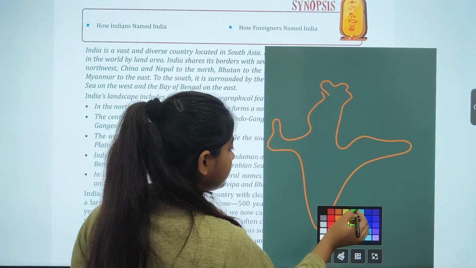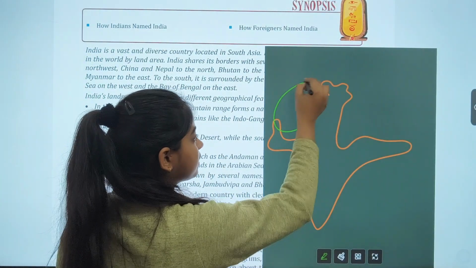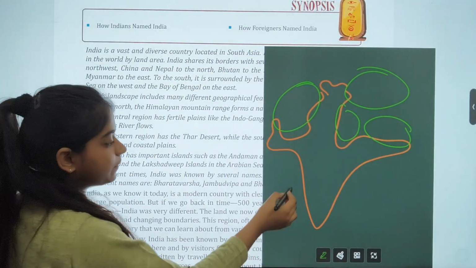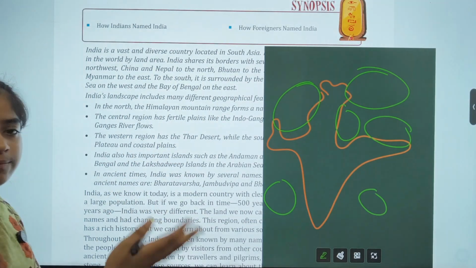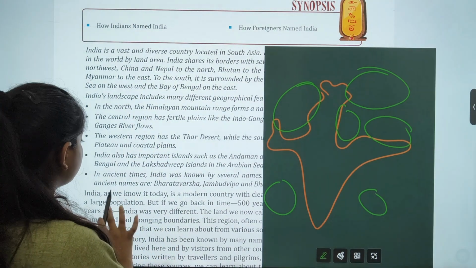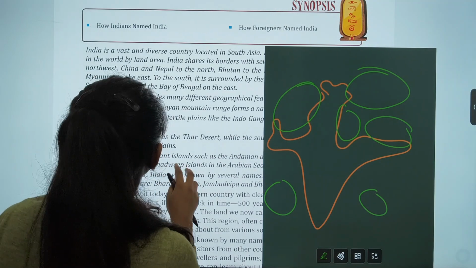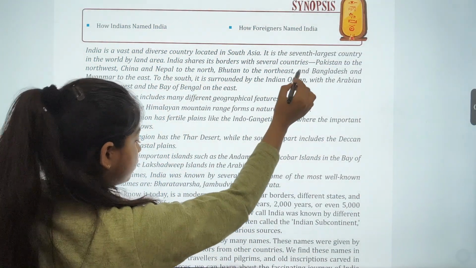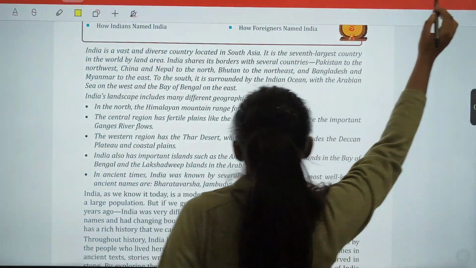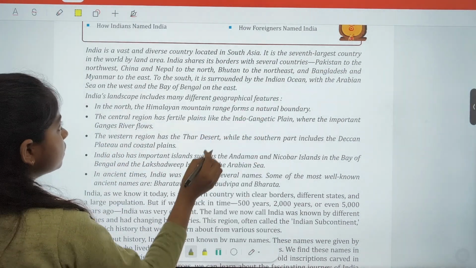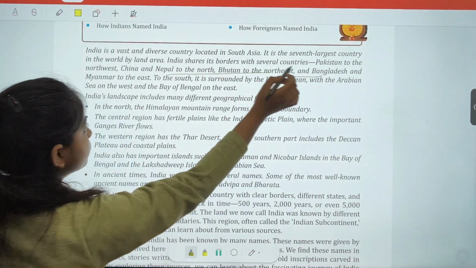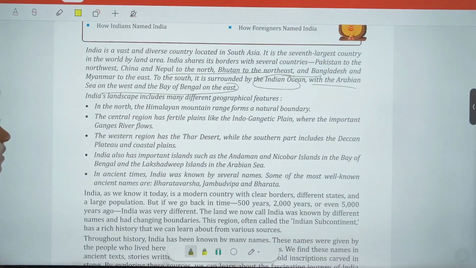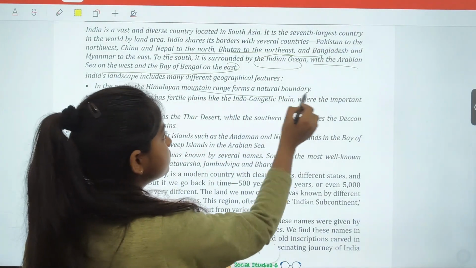I'm denoting the neighboring countries with green color. For example, here is Pakistan, here is Nepal, Bangladesh, China, Afghanistan, and the Bay of Bengal and Arabian Sea. These are some neighboring countries of India. They have also mentioned Bhutan to the north. India is surrounded by the Indian Ocean, with the Arabian Sea on the west and the Bay of Bengal on the east. Clear.